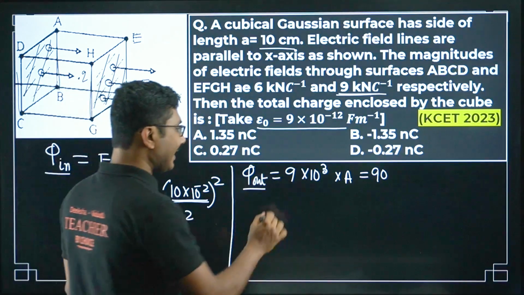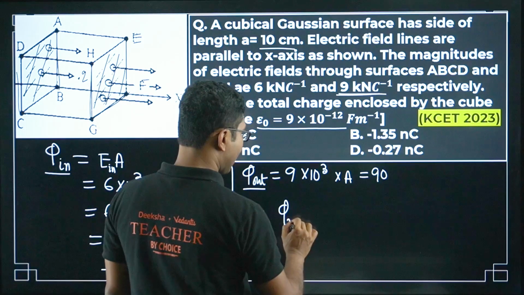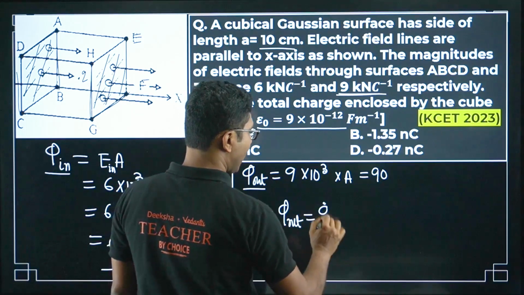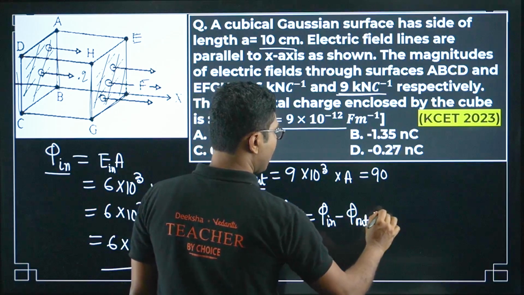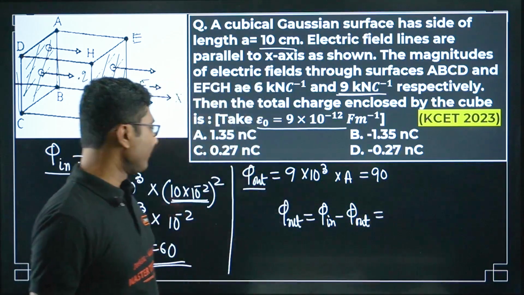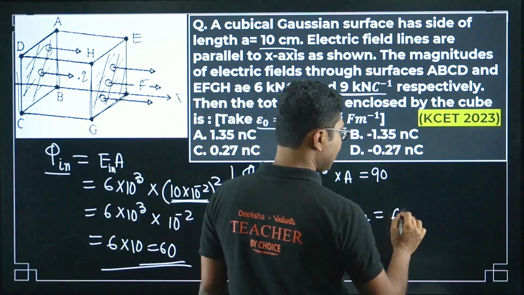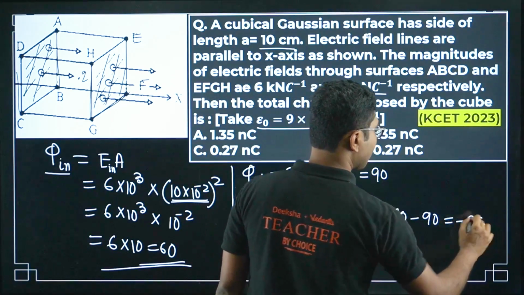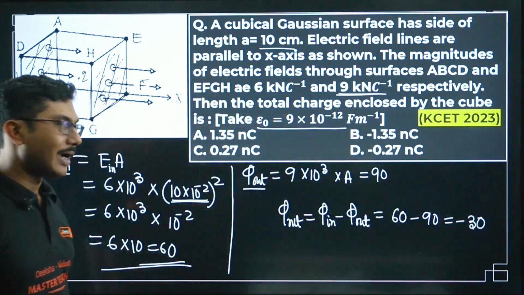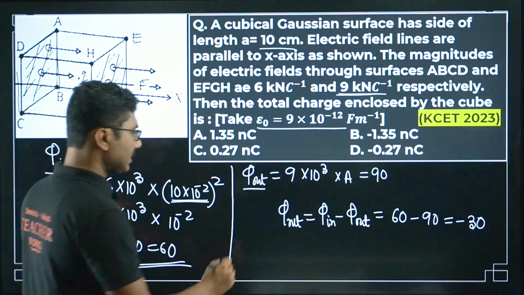So what is the net flux? Net flux is always phi in minus phi out. What is coming in is 60, going out is 90. So net flux is minus 30. Net flux is minus 30. So what is the charge?